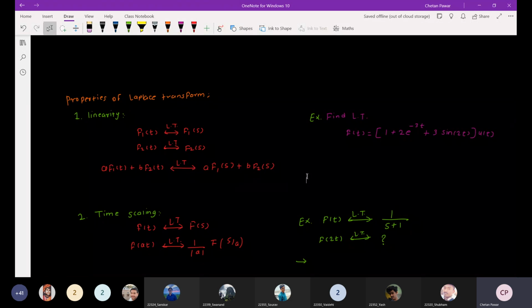Similarly, the linearity property of the Laplace transform is like this.